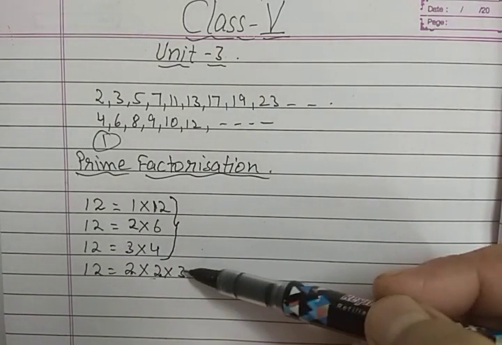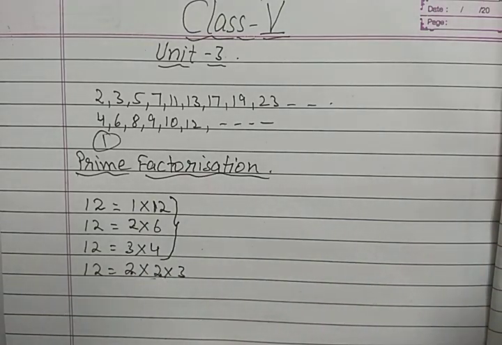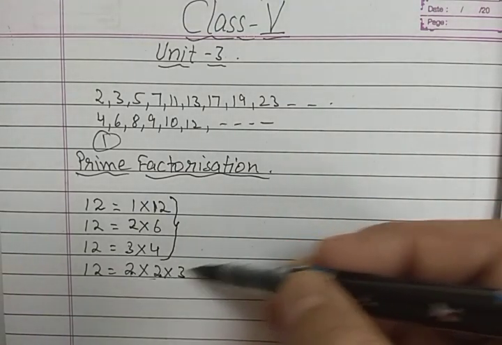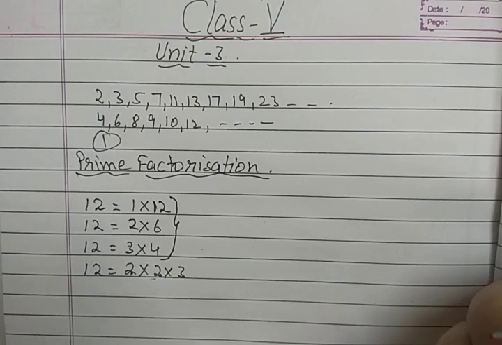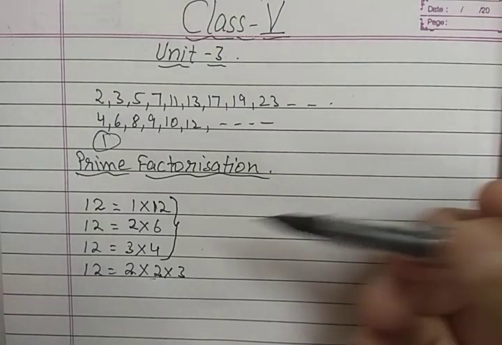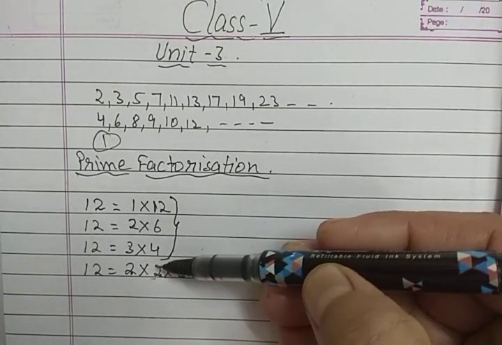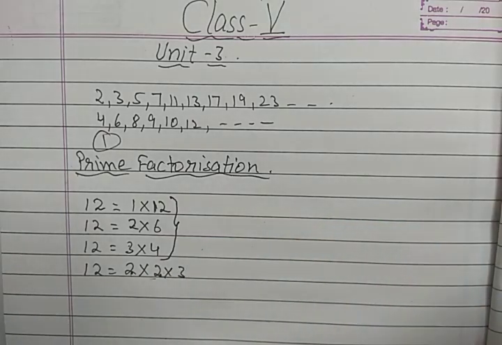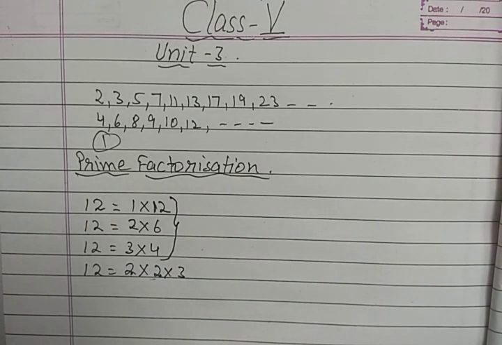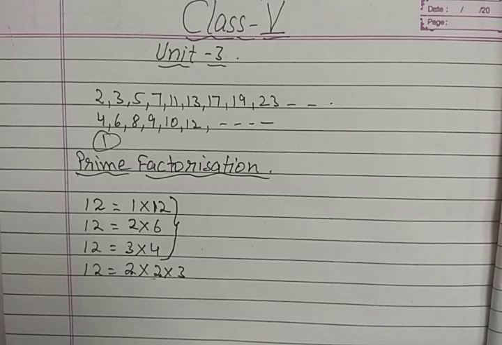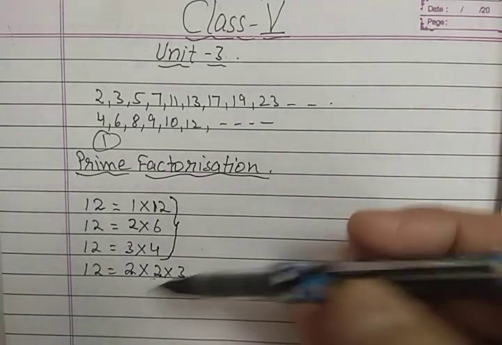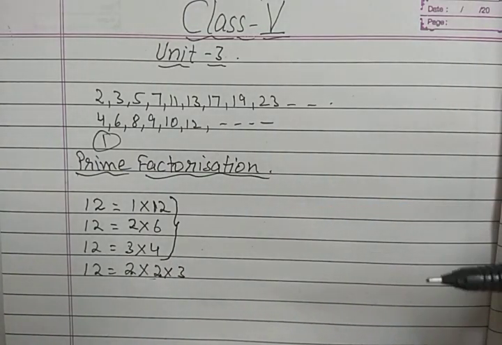So here 2, 2, 3. All these three factors are prime. And इनको multiply करें तो हमारे पास वापस क्या आ जाता है 12. So the prime factorization of 12 is 2 into 2 into 3. Prime factorization in which every factor is prime is called the prime factorization of a number. प्राइम फैक्टराइजेशन ऑफ अ नंबर मीन्स कि उसके सारे फैक्टर्स जो होंगे वो प्राइम होंगे और जिनको मल्टीप्लाई करके हमारे पास वो नंबर आ जाएगा.